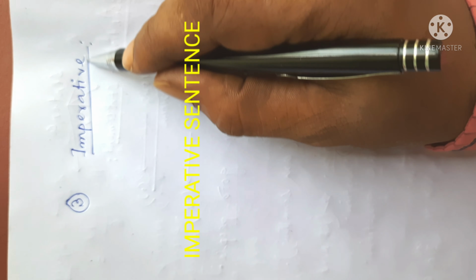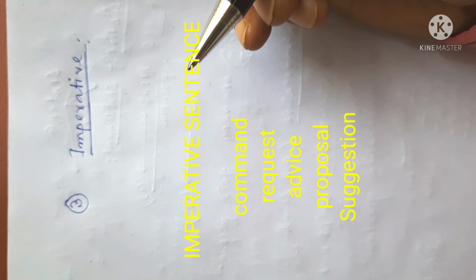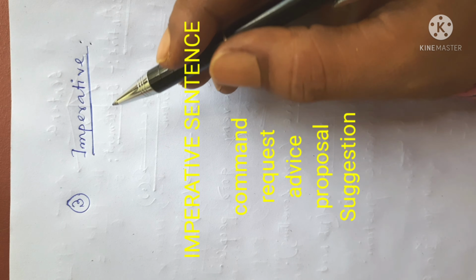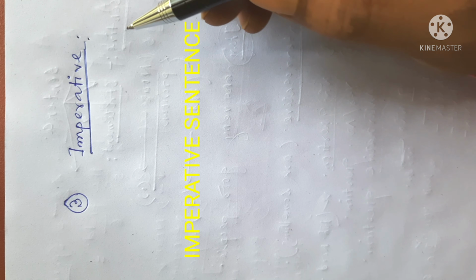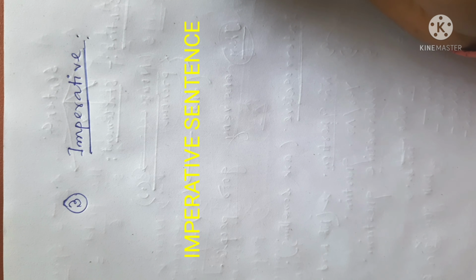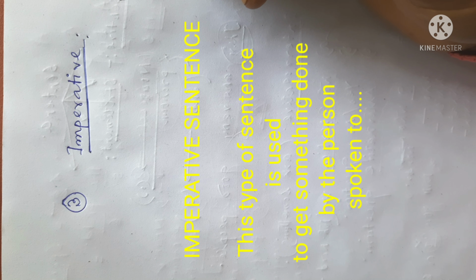So an imperative sentence is a type of sentence which gives us some command, some request, some advice, etc. Imperative sentences express order, command or request, advice, etc., as I have said. In other words, these sentences are used to get one to do something.